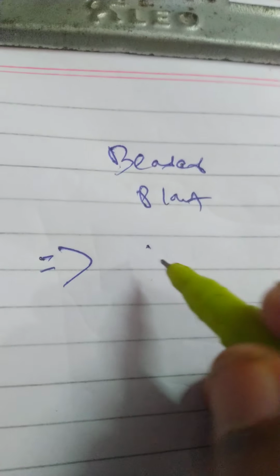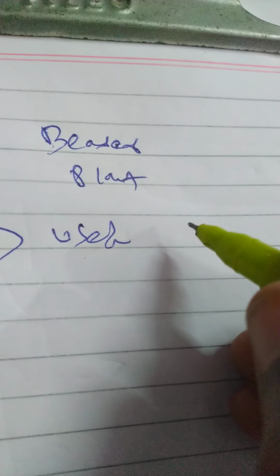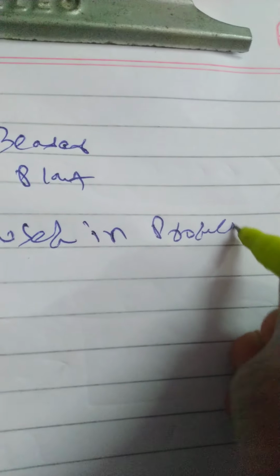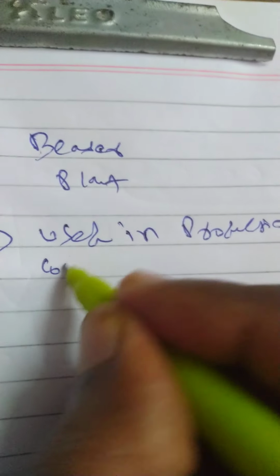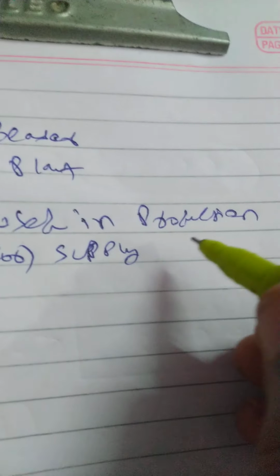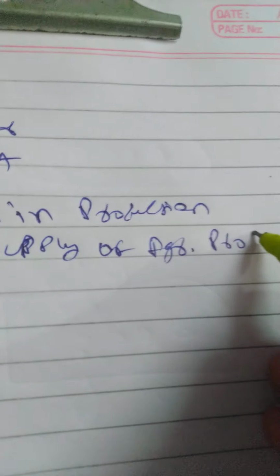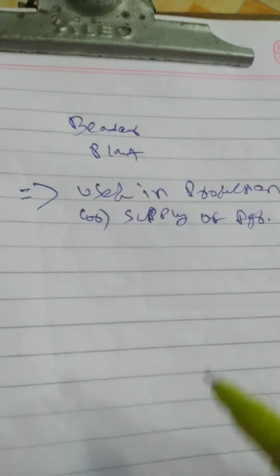So what is a bearer plant? Generally, it is used in the production or supply of agricultural produce. That is one aspect of a bearer plant.